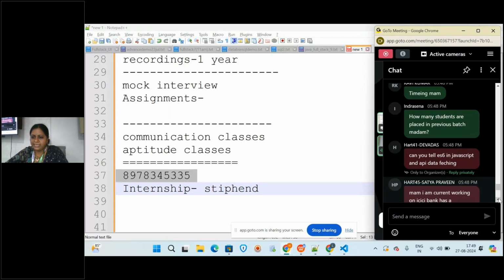Okay, and ES6, ECMAScript, will be taught in JavaScript. Yes, also the data fetching, yes, we will be handling. Recently, in the internship after the project, they have done one project on API data fetching. They got the requirement from the company, so we did the project on API data fetching also.